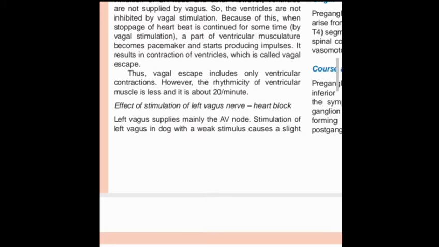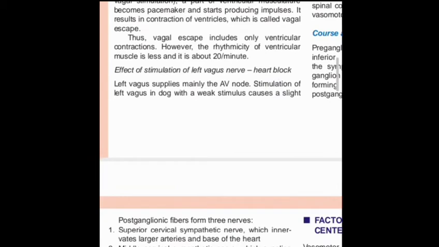But when the ventricular musculature's pacemaker activity decreases, vagal escape occurs. That means when the ventricular pacemaker starts producing impulses, it causes the vagal escape. Thus vagal escape involves only ventricular contraction. However, the rhythmicity of the ventricular muscle is less.